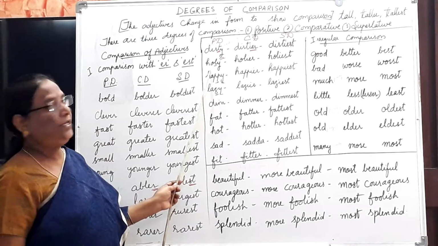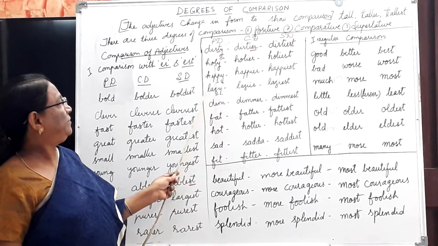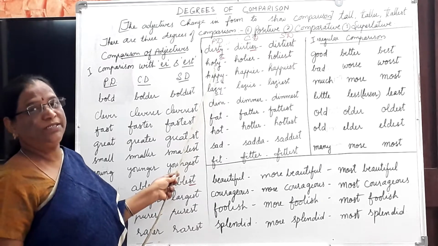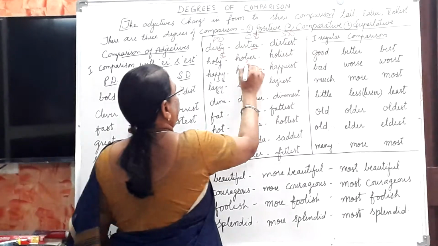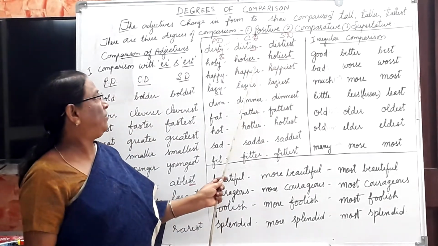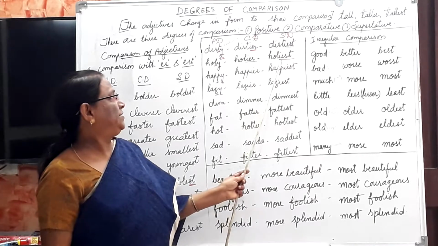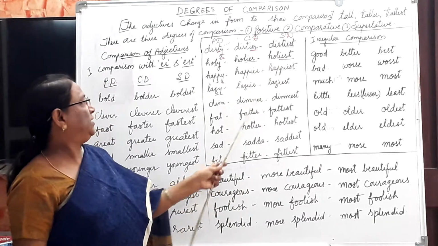Holy. See here also Y. The word ends with Y, but before that what do we have? Consonant. So that's why holier, holiest. Add IER in comparative degree and IEST in superlative degree. Holy, holier, holiest.